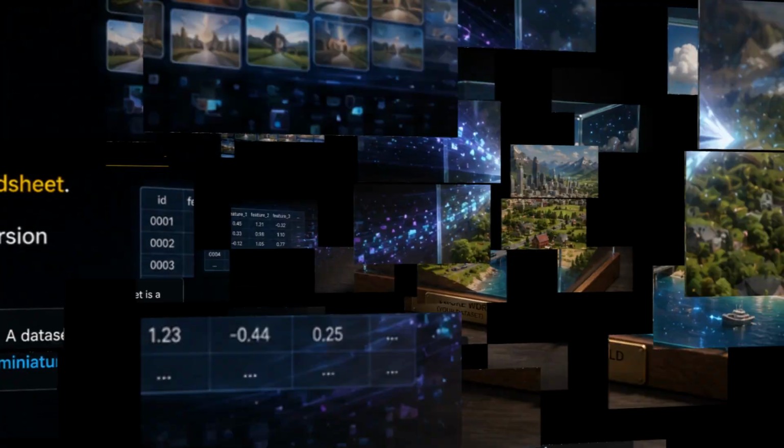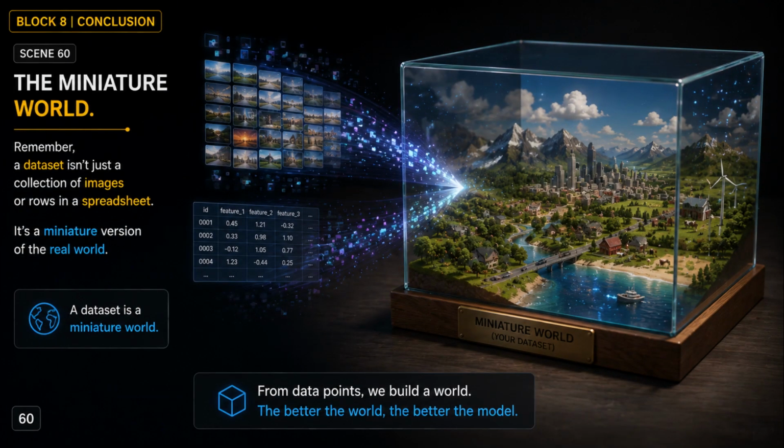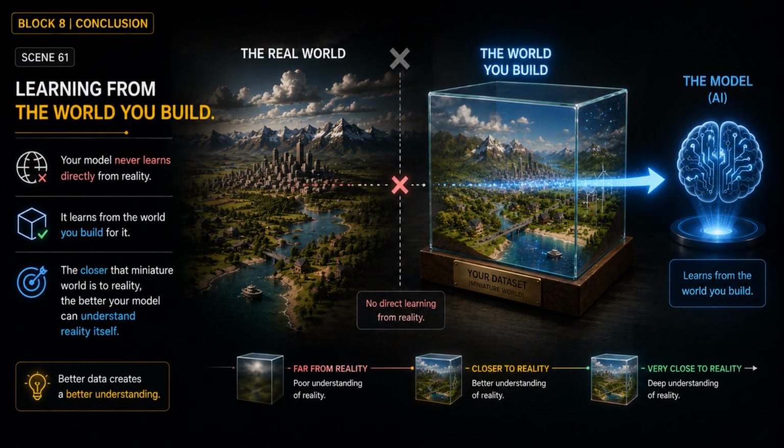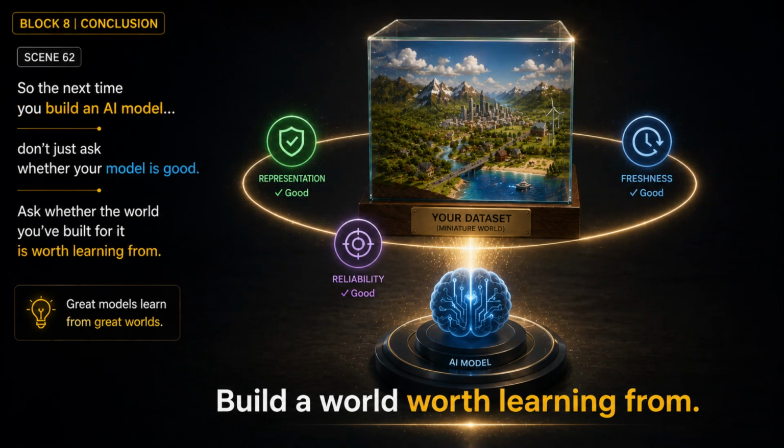Remember, a dataset isn't just a collection of images or rows in a spreadsheet. It's a miniature version of the real world. Your model never learns directly from reality. It learns from the world you build for it. The closer that miniature world is to reality, the better your model can understand reality itself. So the next time you build an AI model, don't just ask whether your model is good. Ask whether the world you've built for it is worth learning from.